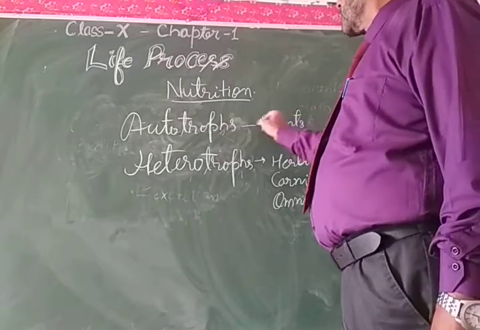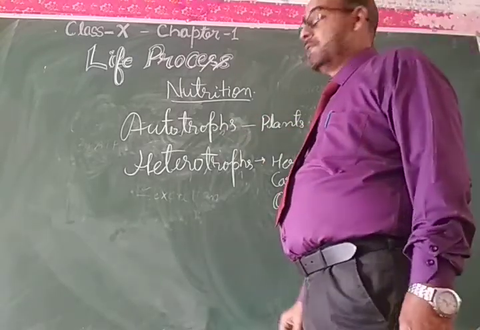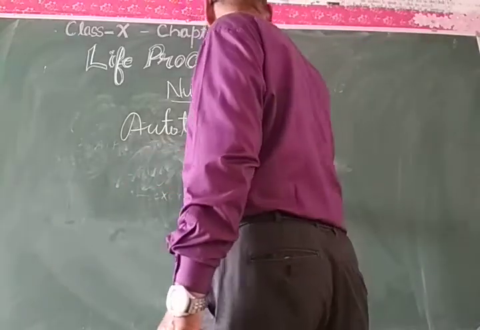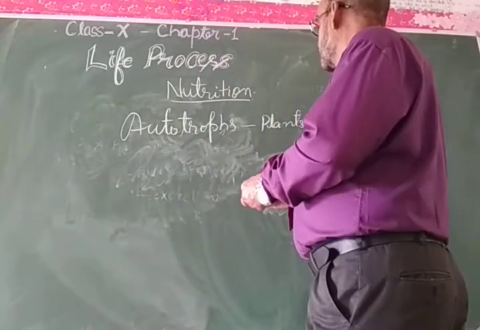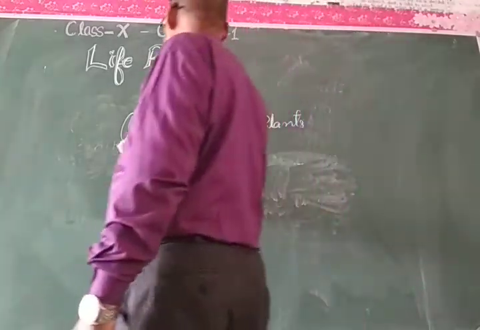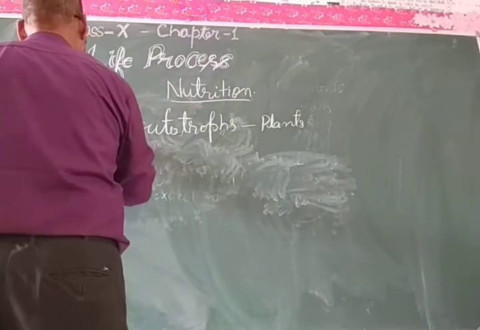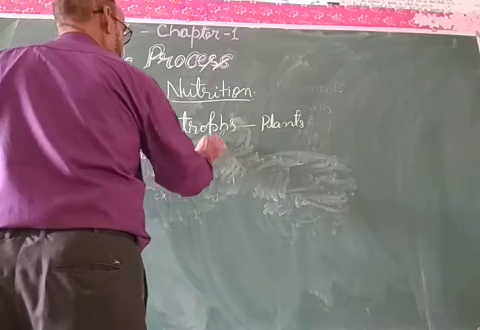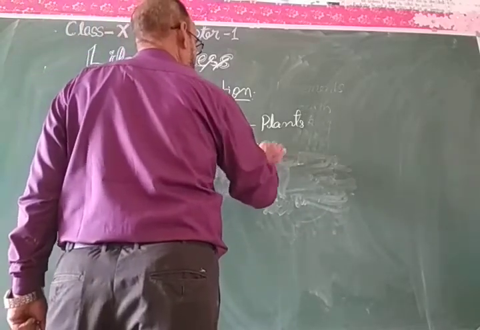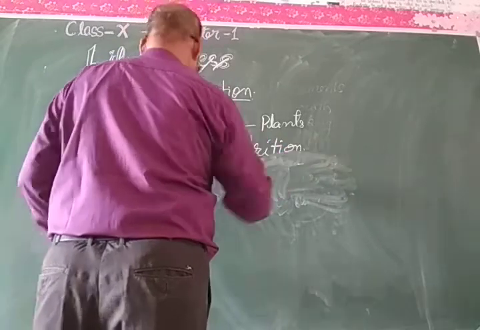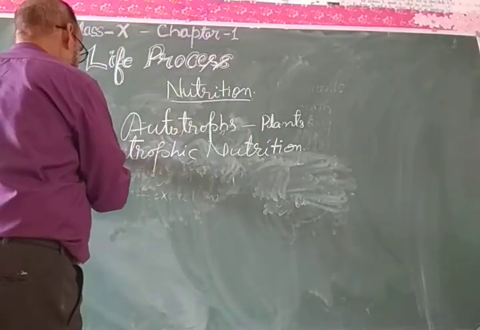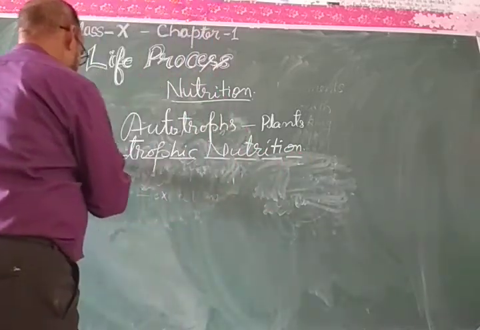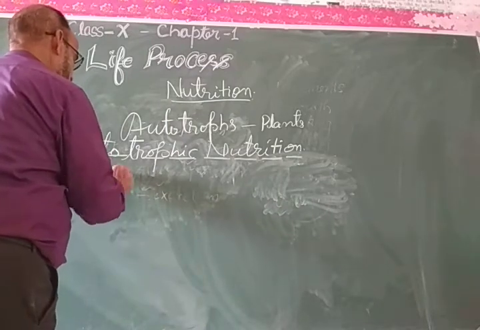Now let us discuss the autotrophs, which perform the type of nutrition that is autotrophic nutrition. This autotrophic nutrition is mainly concerned with the process called photosynthesis.